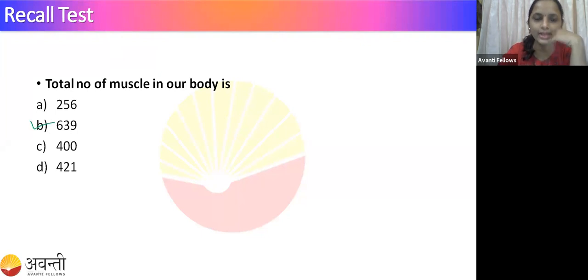Can anyone tell me the number of skeletal muscles in our body? Number of skeletal muscles in our body? Shivani, Papun Sahu, can you answer me? Skeletal muscles in our body.